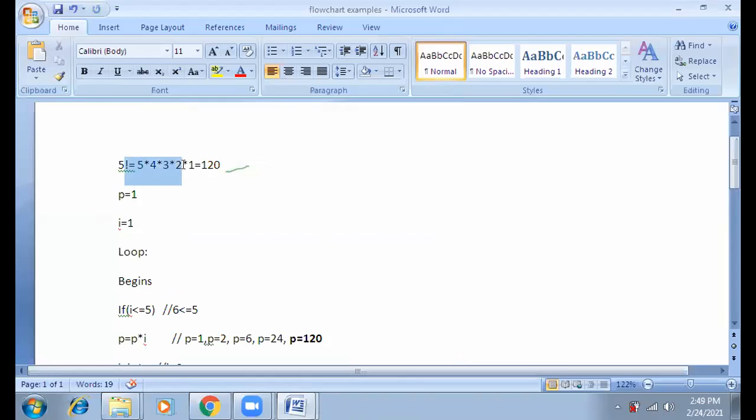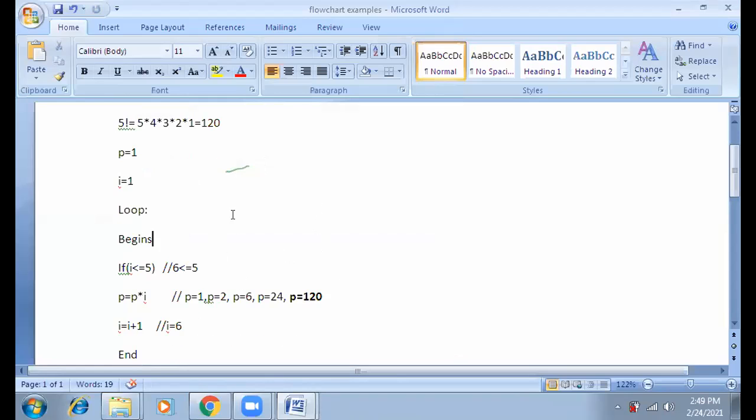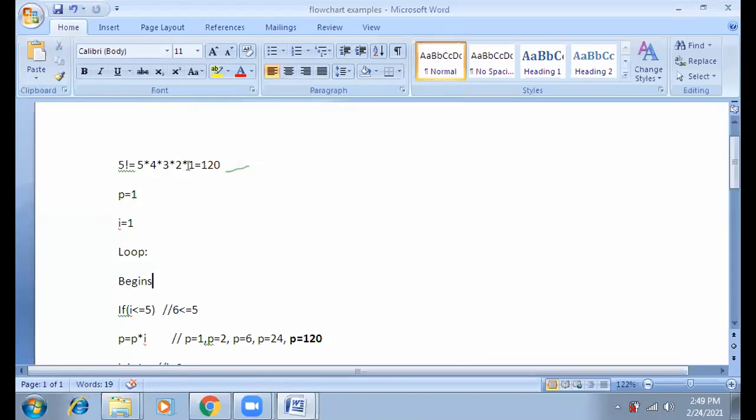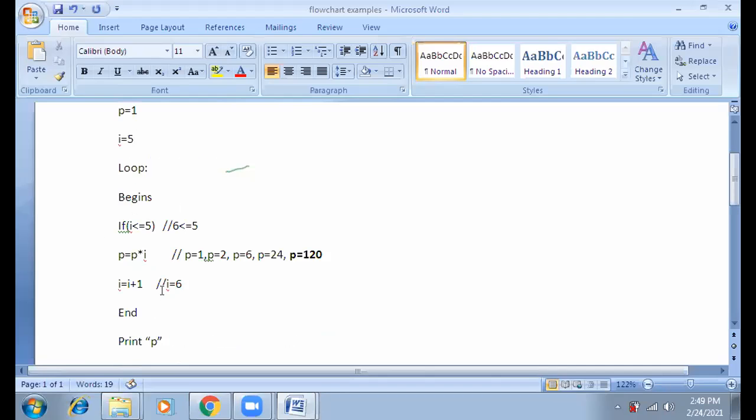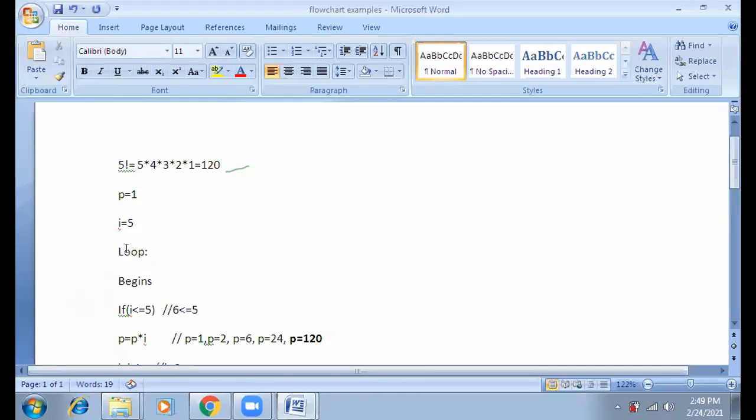So we can evaluate this factorial in reverse order as well. Instead of starting from 1, 2, 3, 4, 5, that means each time incrementing the value of the loop by +1, we can start the value of I equal to 5. In that case, instead of incrementing, we have to decrement the value of I by -1. So the reverse logic we can apply to implement the same factorial of a particular number.